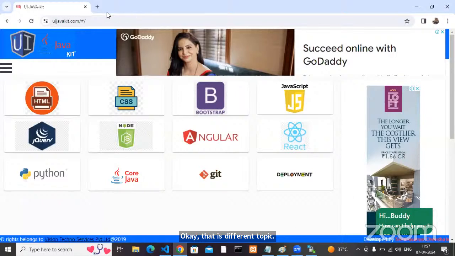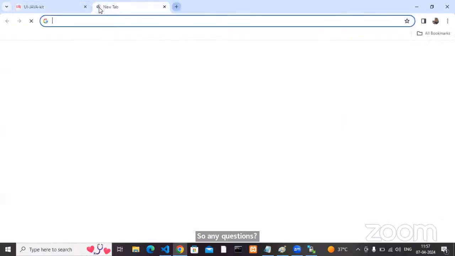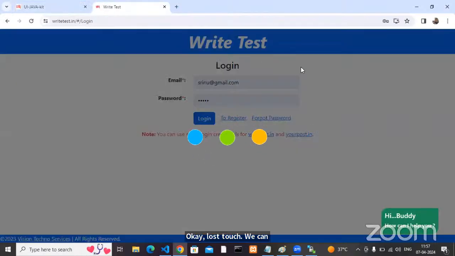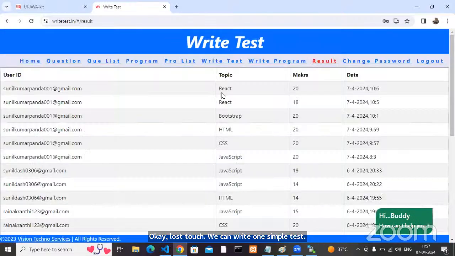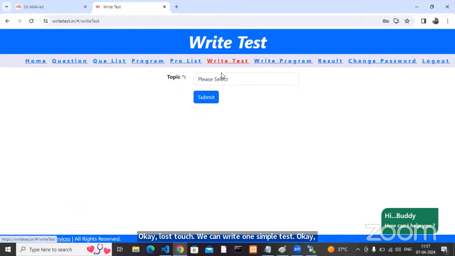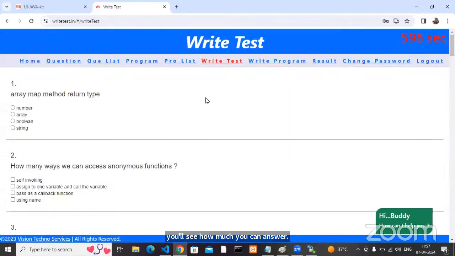So any questions? Okay, last touch. We can write one simple test. We'll see how much you can answer. Okay, let's go. First one. Array map method return type is what? Okay, array, number, boolean. Array.